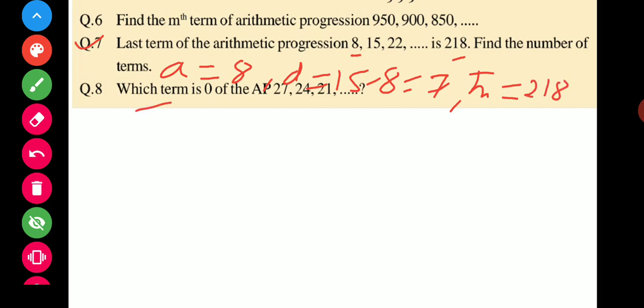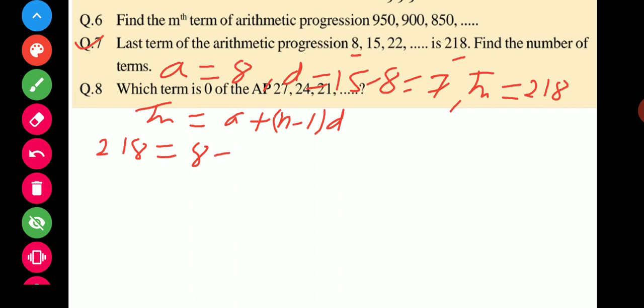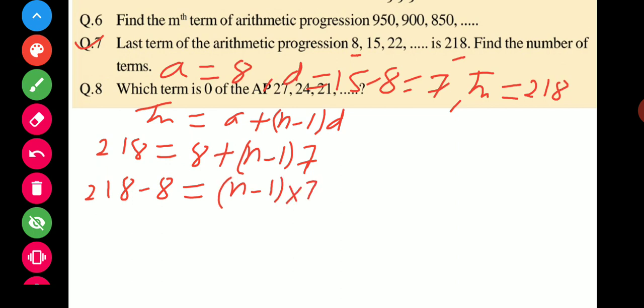Now apply the formula. Tn is equal to A plus n minus 1 into D. Tn is given as 218, is equal to A is 8 plus n minus 1, D is given as 7. Now transfer to the left hand side. So 218 minus 8 is equal to n minus 1 into 7.